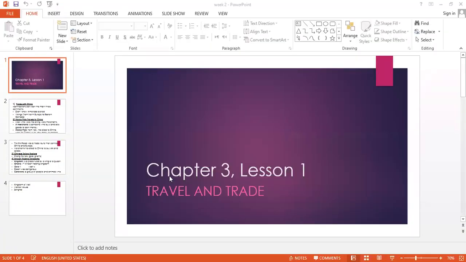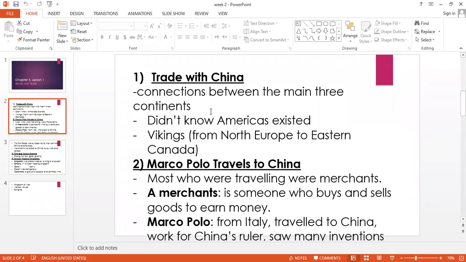So back to our lesson, chapter 3, lesson 1, travel and trade. I told you that there were connections between the main three continents, Europe, Asia, and Africa, and most people didn't know anything about the Americas, North America and South America.